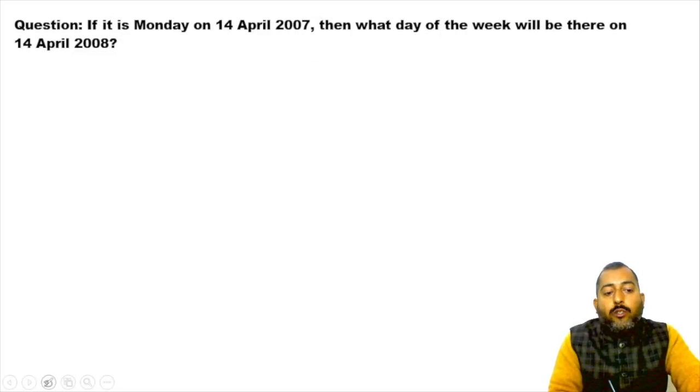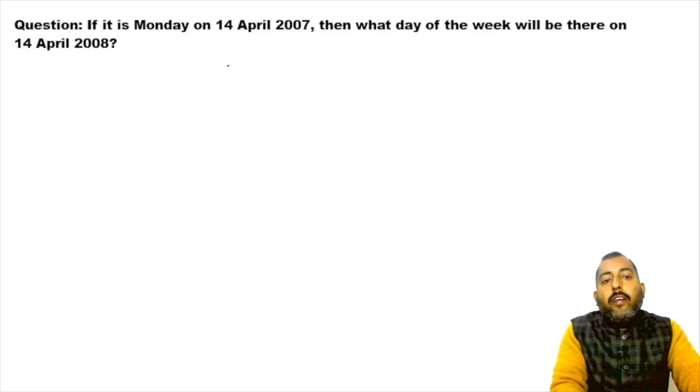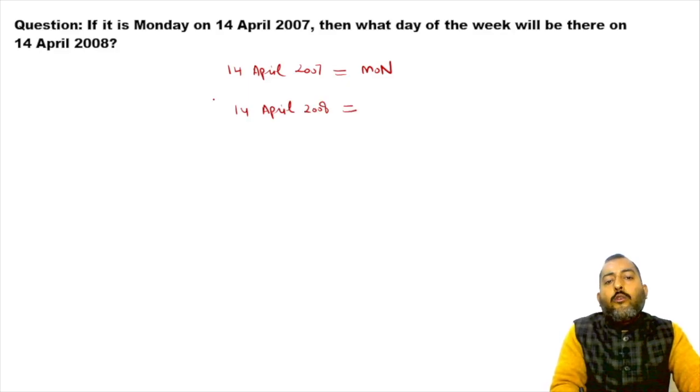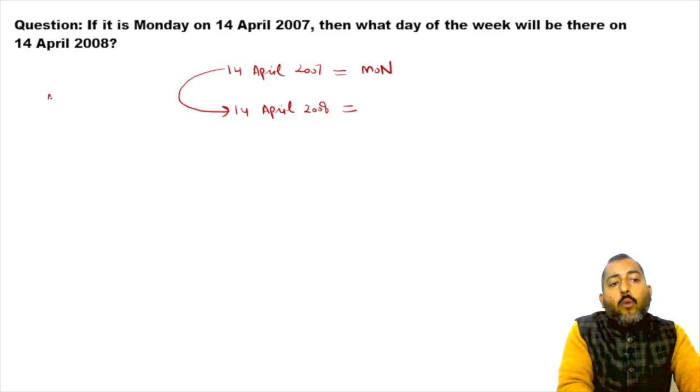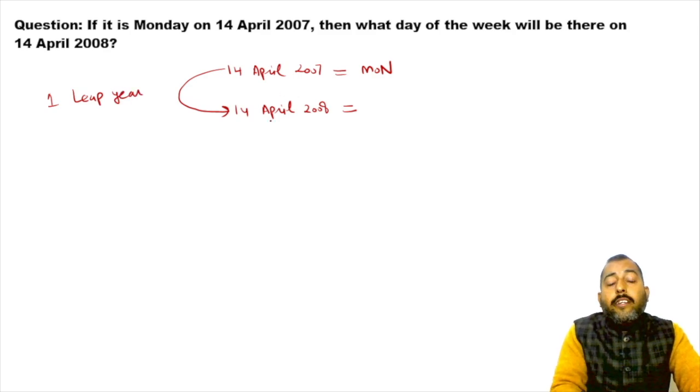Okay, now this next question. This next question we are looking for, it is given that 14th April 2007 was Monday. So what day of the week will be there on 14th April 2008? Now from here till here, it's a gap of one leap year. Why? Because if you check your calculation carefully over here,